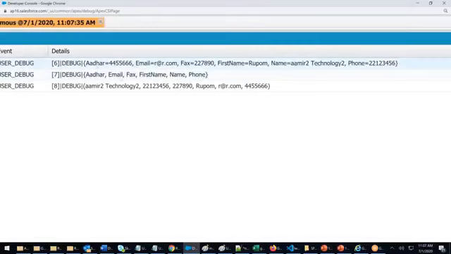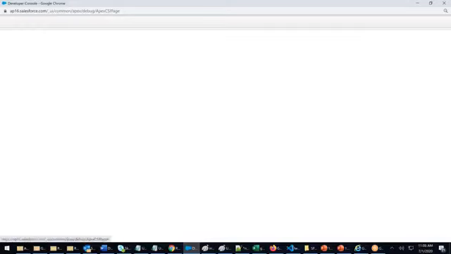Keys: Aadhaar, email, fax, first name, name, phone. Values: Amar Technology, 22, Rupam, r@r.com, 445566. Values separated, keys separated. This is the key Aadhaar, this is the value. Aadhaar is the key, and the value is here. I've separated them from here. Okay, that's good.